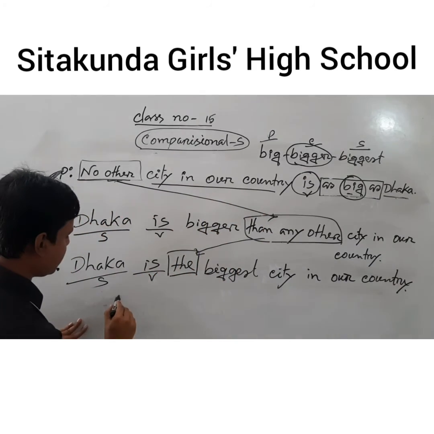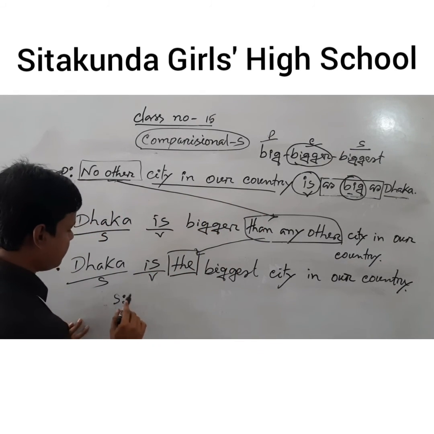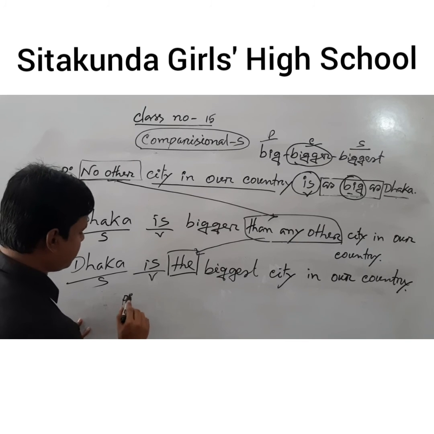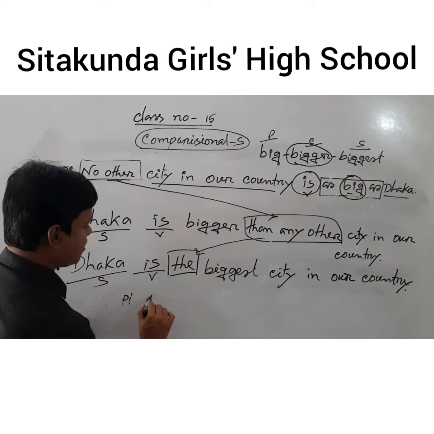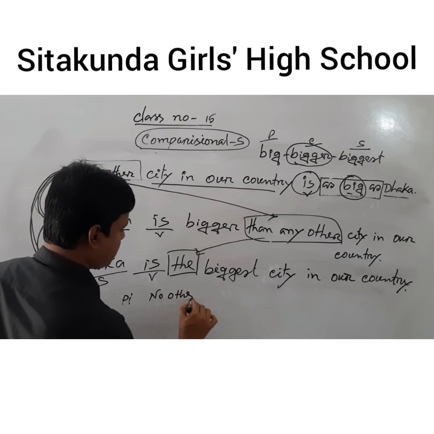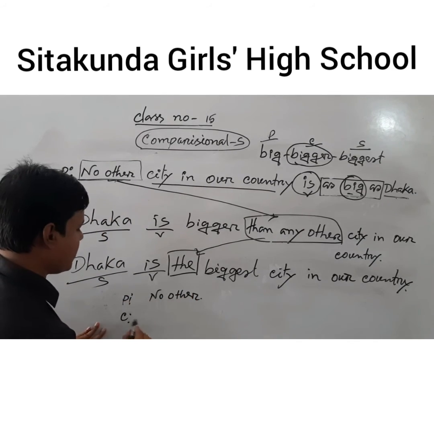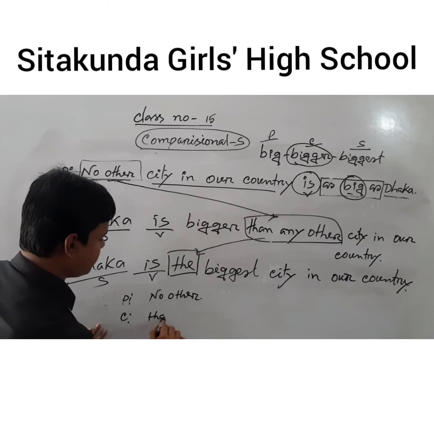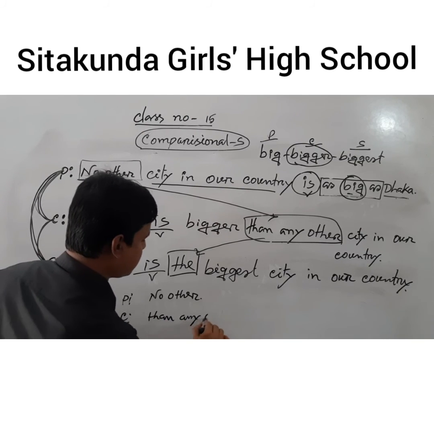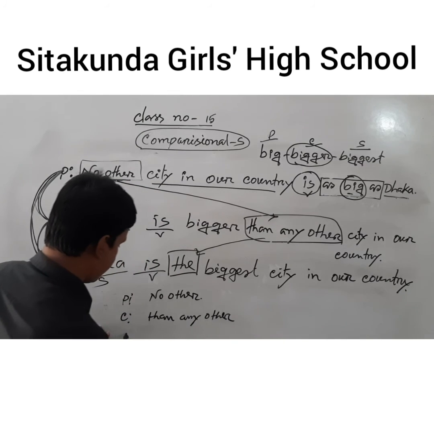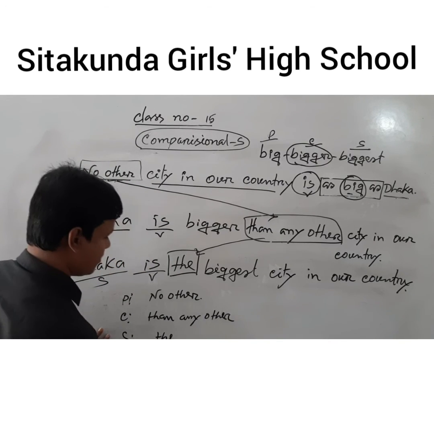That means in the positive degree, we have to use no other. If we find no other in the positive, in the comparative we have to use than any other, and in the superlative, we have to use the.